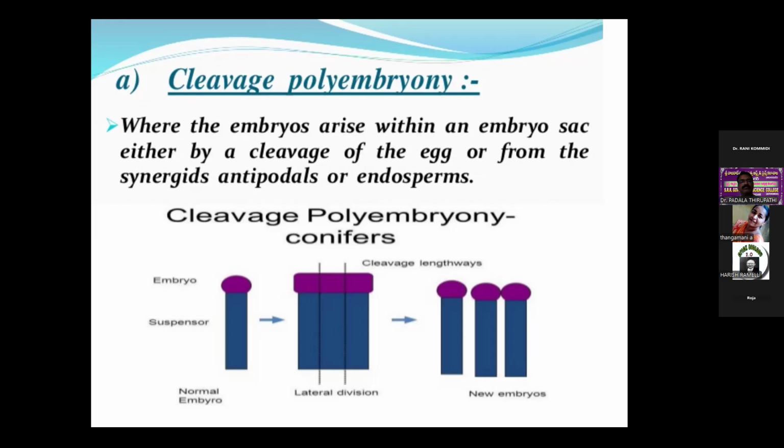In most cases, the synergids become egg-like to form the embryos with or without fertilization.